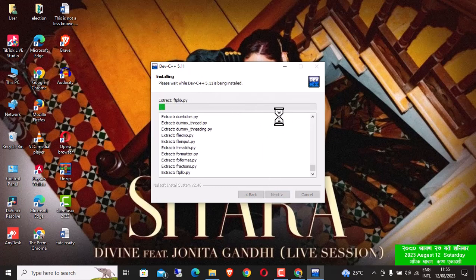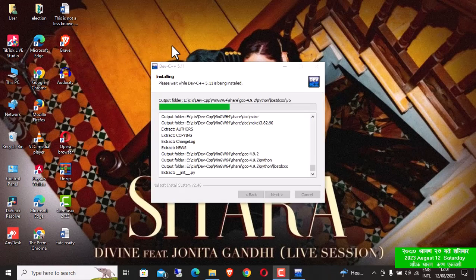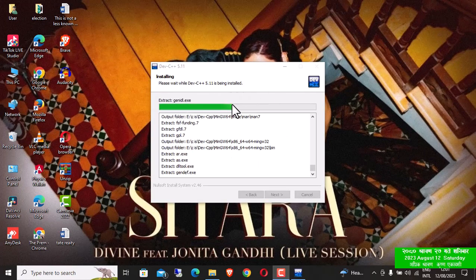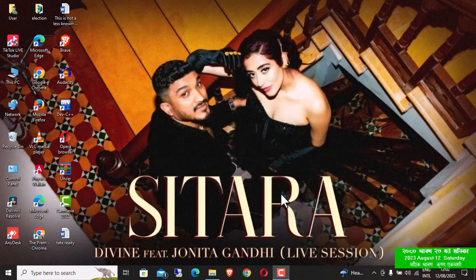Now this will take some time, so let it be installed, and then it will ask you for a theme and selecting fonts, so you can choose as per your liking. This will take some time. I have installed it, so I'll click on finish. Now it's installed. Automatically this will open here now.